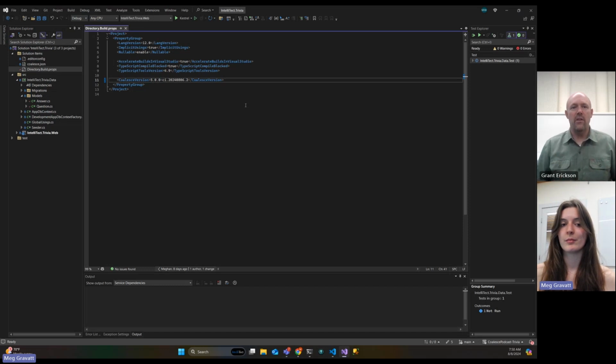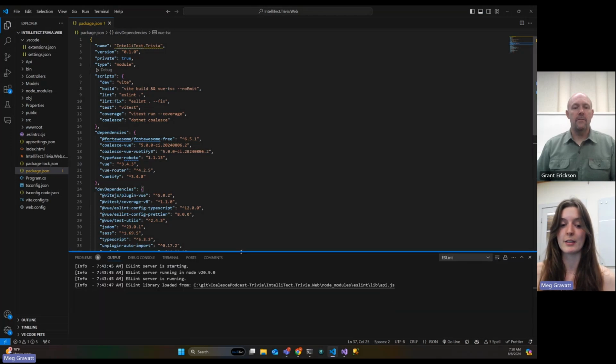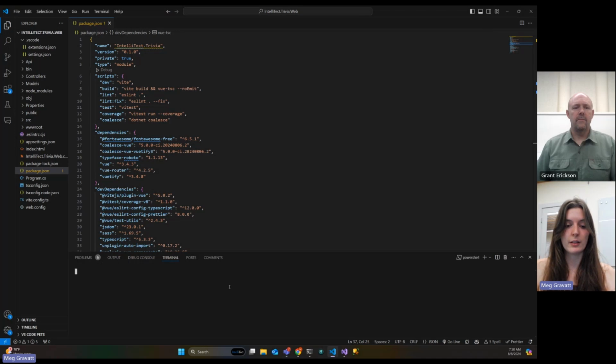This gives you a nice, easy way to do that. Yep. So we have to remember, though, you have to go back to the front end and run an NPM, like an NPM CI. Yes, you do have to run an NPM CI. So that's the downside of pasting them in, it's very easy to forget that. Whereas if you do it the other way, you usually end up doing that too.